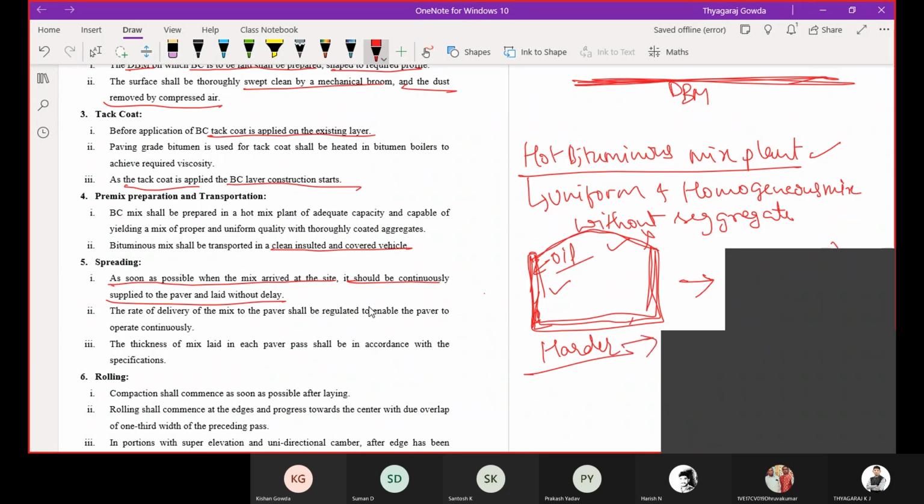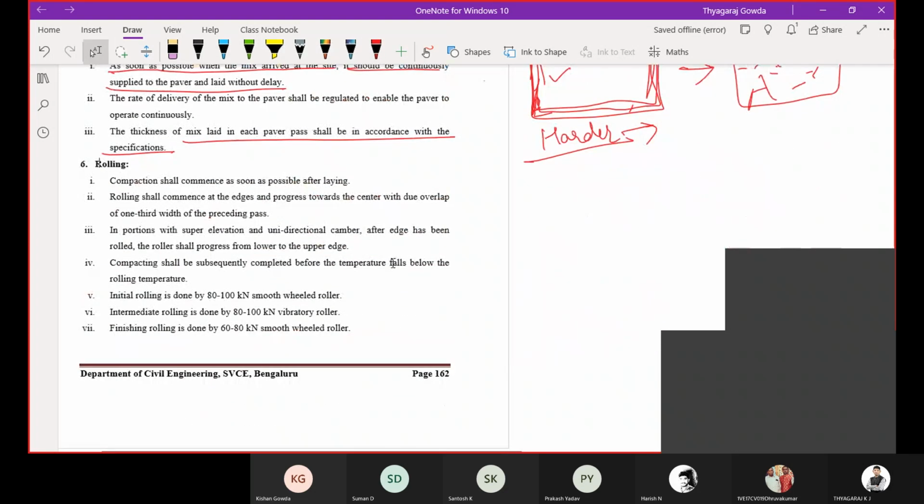If we delay, then the rate of delivery suffers, so you should not keep the paver in idle condition. You should send the mix regularly and lay it. Then the thickness of the mix laid in each paver should be in accordance with the specification, so you are going to check the thickness at regular intervals.